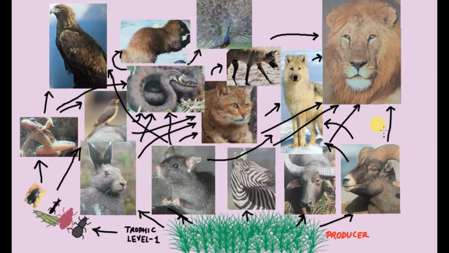So it can feed on the herbivores, it can feed on cow, buffalo, zebra, cat, dog. So it can feed on a variety of organisms. This is the way various food chains exist in nature, and this network of interlinked and correlated food chains is known as food web. In nature, we don't get a single straight food chain. Rather, we always get a network of food chains, and these food chains are interlinked with each other at various trophic levels, forming a food web.